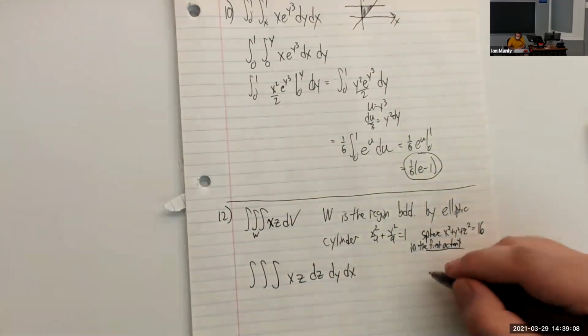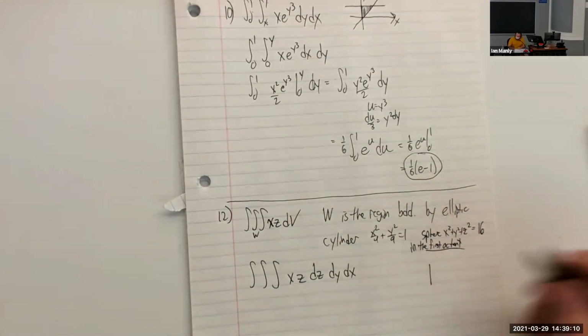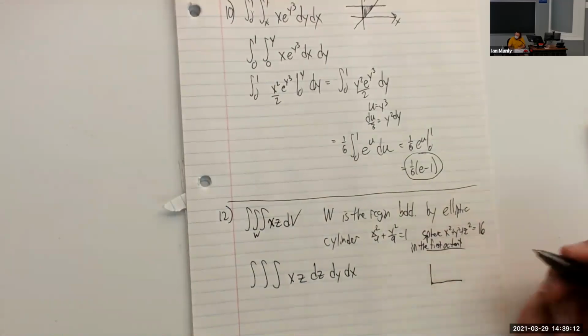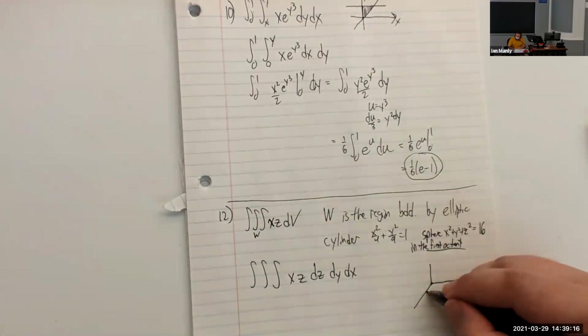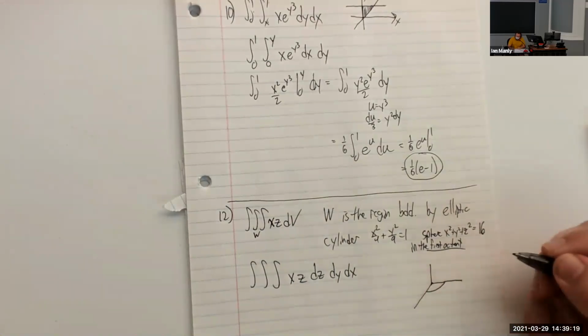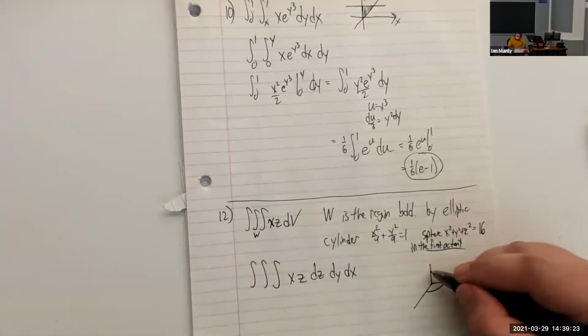If we were to draw this, we have the elliptic cylinder, which will look like this, and then we have a sphere of radius 4.